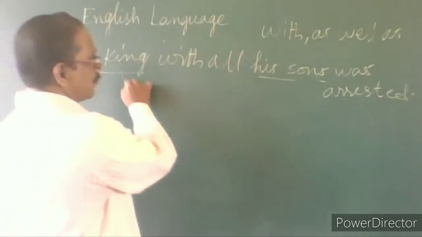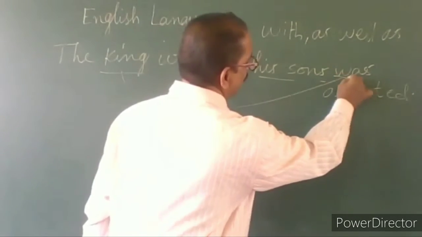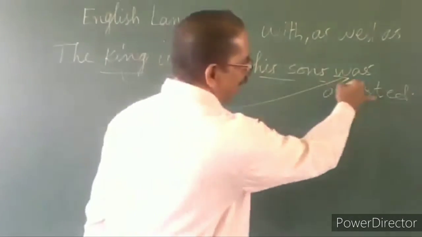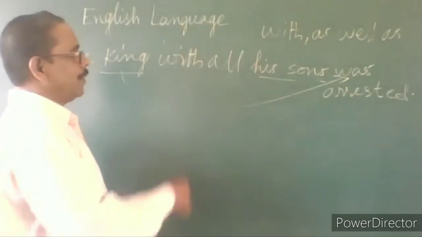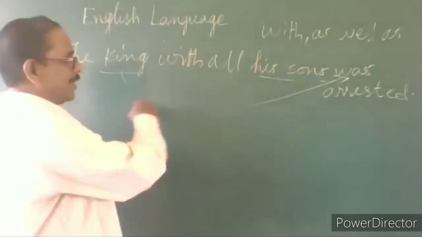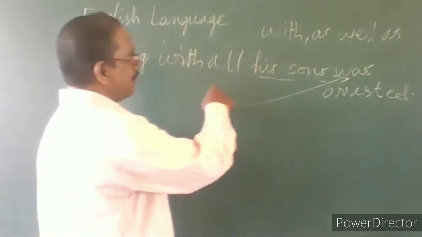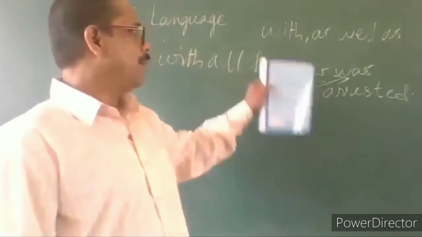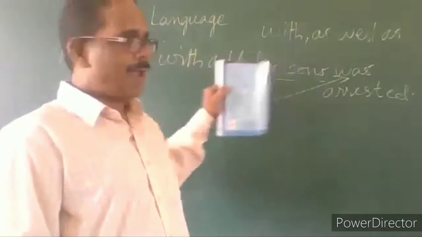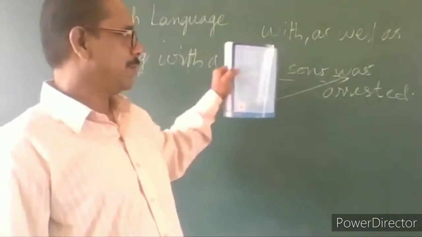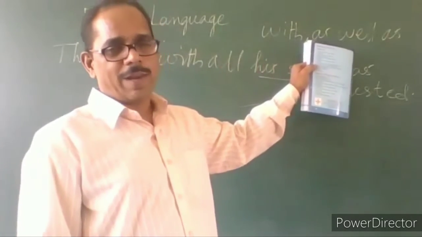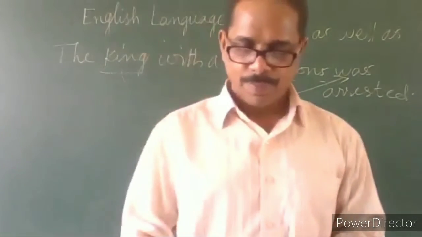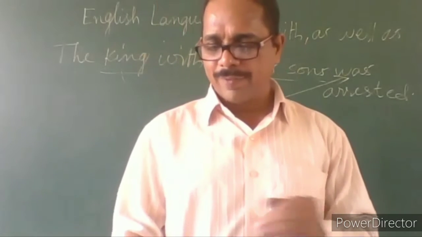So here the king is the first one. The verb agrees with the first noun, king. The king was arrested with all his sons. The king was arrested. Not the king with all his sons were arrested. No. Because we are using with to combine nouns. Or when we are using as well as, the same rule holds true. The king with all his sons was arrested.